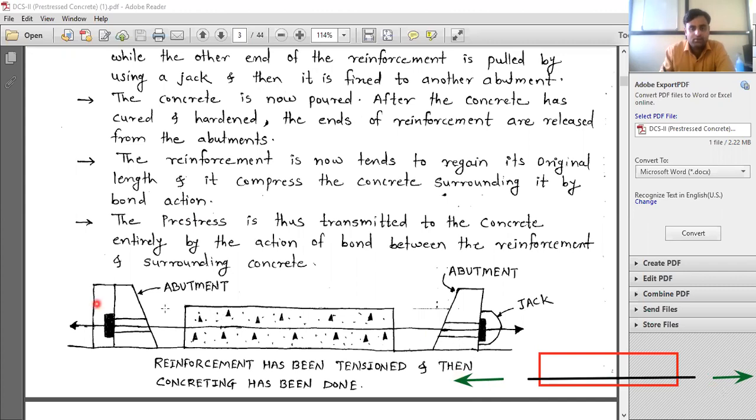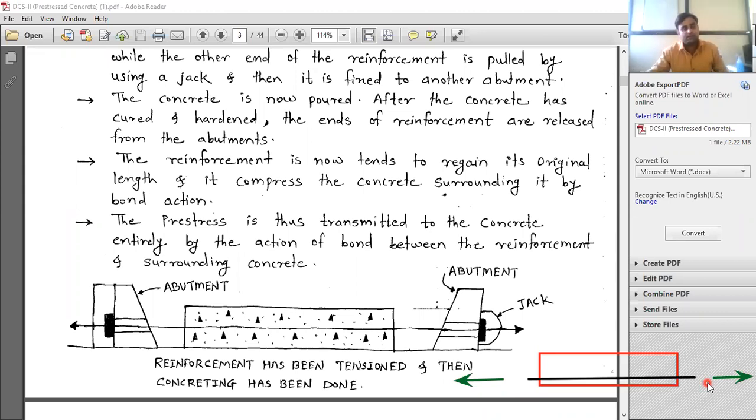Let us imagine that what is shown here in the diagram, this type of system is there. This is the reinforcement, this is the bar. Now the force is applied again by using a jack. We are tensioning it. Okay, once you release this, what will happen? Now after the application of this tensile force, there will be some elongation in the steel. बरोबर आहे का? तुम्ही जर दोन्ही बाजूने ह्याला असं ओढलं तर ह्याच्यामध्ये काय होणार आहे? इलॉंगेशन होईल का नाही?